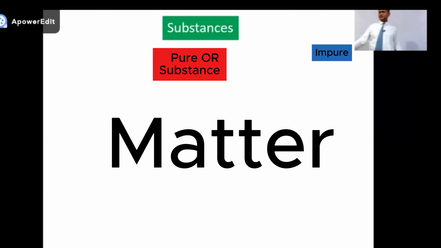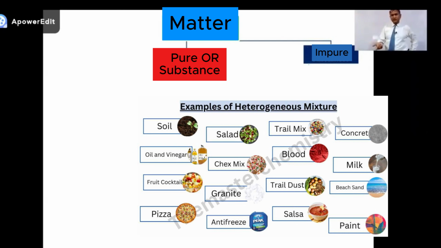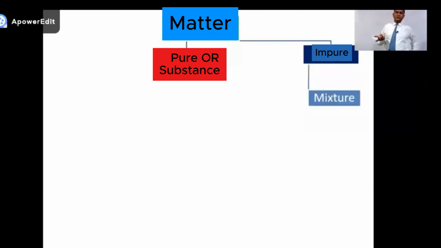Now the next is that substances can be divided into two categories, either pure or impure. If it is impure, we call it a mixture. If it is pure, then there are two possibilities. What are those two possibilities?